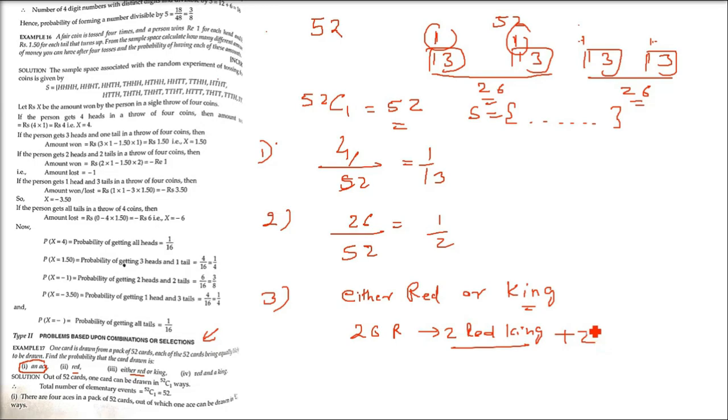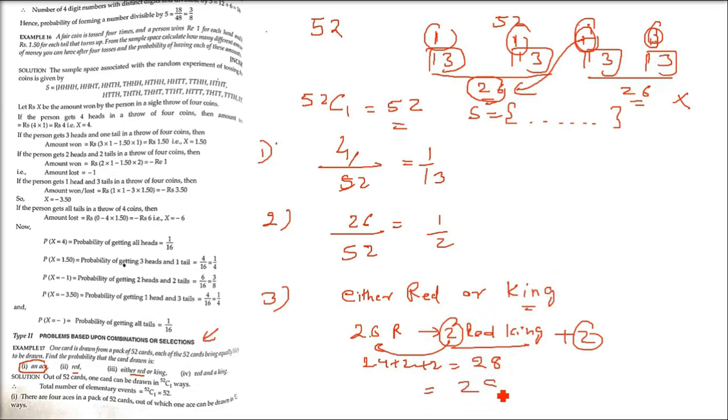And how many red cards are there? 26. But 2 are from red only. So 26 total red cards plus 2 from the black. So in all 28 are the favorable cases. Right? Because in black we can have only the king, because others are not required here. So 26 cards, 13, 13, and 2 from black. So 28 is the total number of favorable cases. You can also call it 28C1, and then divided by 52. So the answer will be 28 divided by 52.